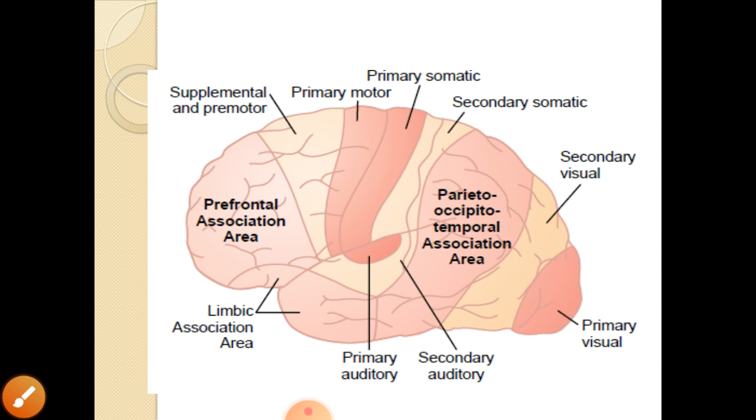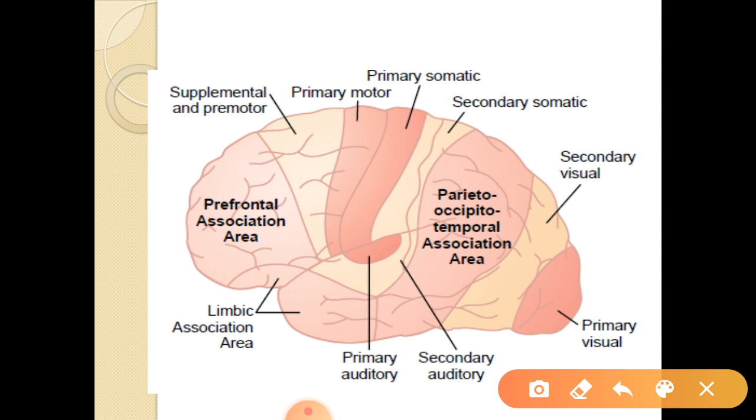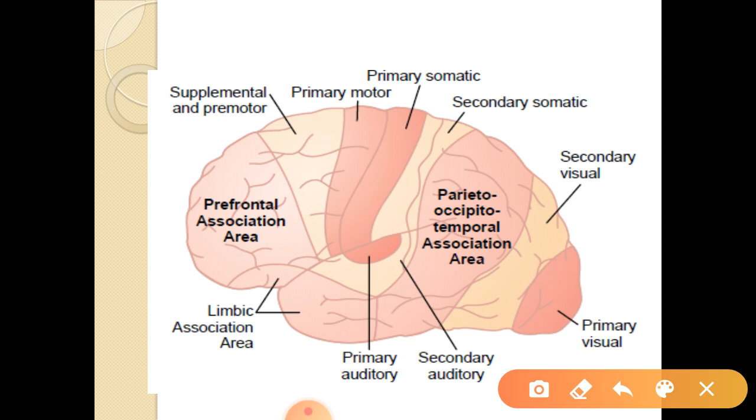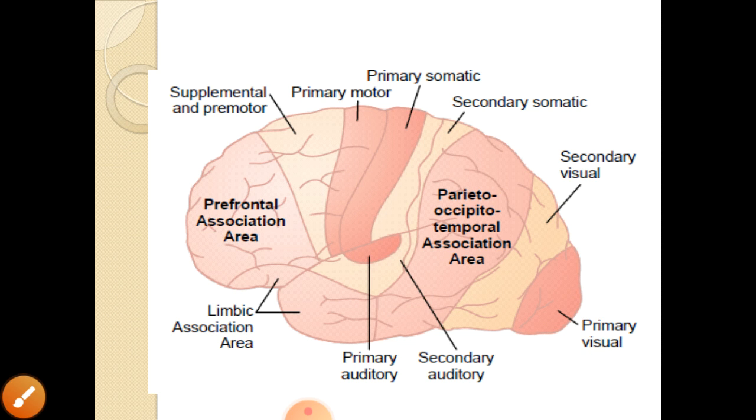All the larger parts just behind the center of the brain join together to give you a part of the parietal lobe, a part of the occipital lobe, and a part of the temporal lobe. These are the parieto-occipito-temporal association areas, also called Wernicke's areas.